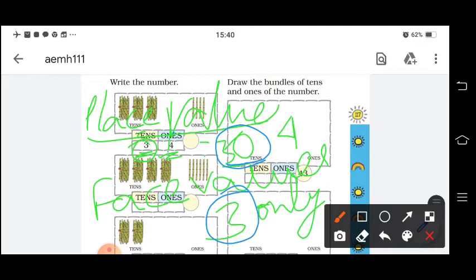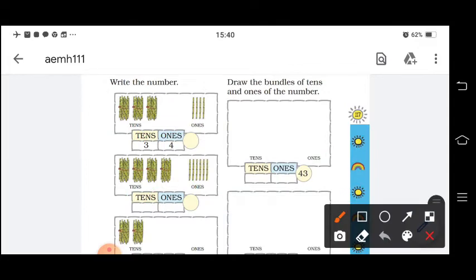So now we are talking only about the 2-digit number. In a 2-digit number, the place values we will learn are tens and ones. Okay. In the tens place, the place value will be 10. That means with 10, 30.